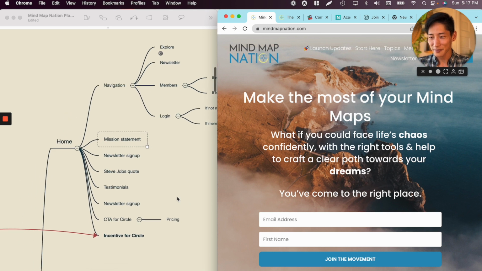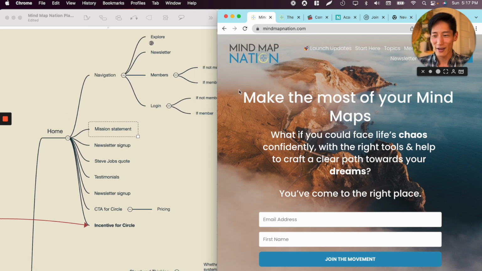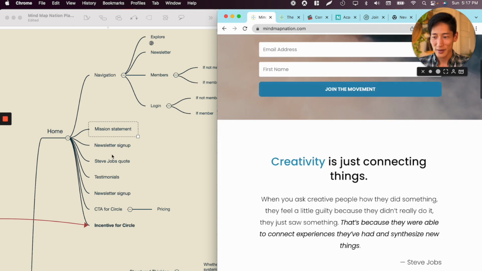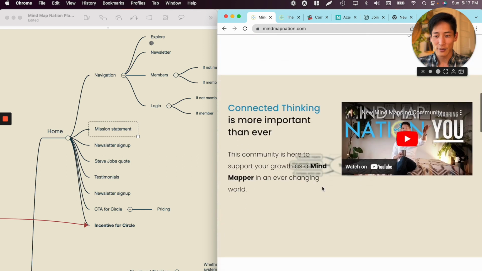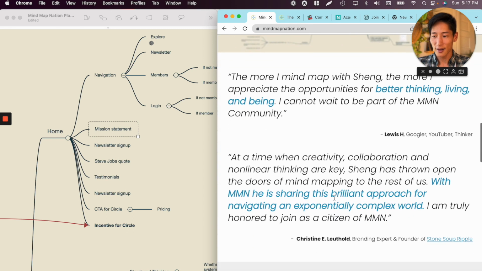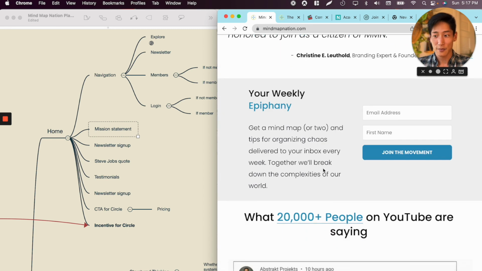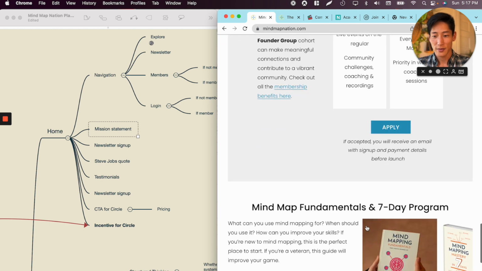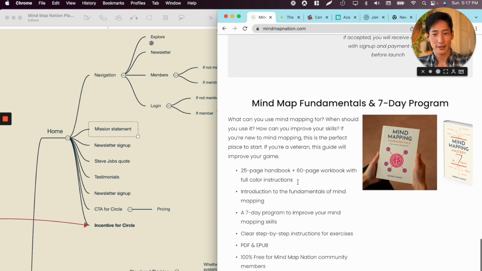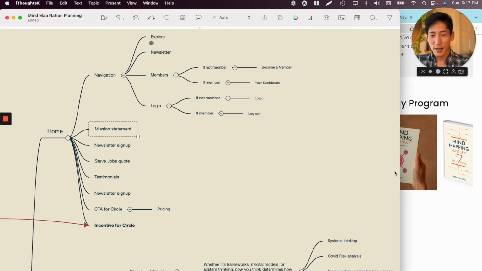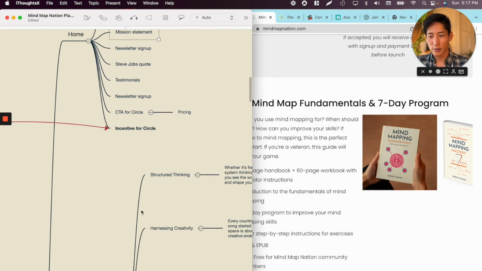Okay, cool. All right, so we have navigation, mission statement, newsletter sign up, Steve Jobs quote, testimonials, which I moved around a little bit, newsletter sign up, call to action for Circle, and pricing, of course, right? And incentive for Circle, basically MyMapNation's books and programs. So as you can see, this map exactly mirrors pretty much everything on the site.